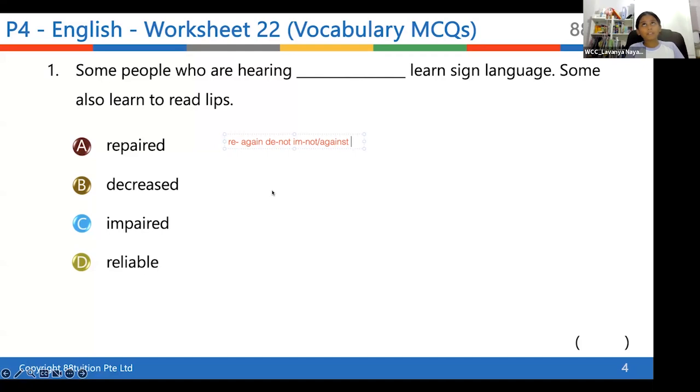Because impaired means like they don't have any other ability. Great answer. Thank you. Yes. So impaired means, yes, not having ability. So it's something wrong with the hearing, something damaged about the hearing. That's right. Impaired. Yes. Great. Thank you. So it's not working properly. The hearing's not working properly.